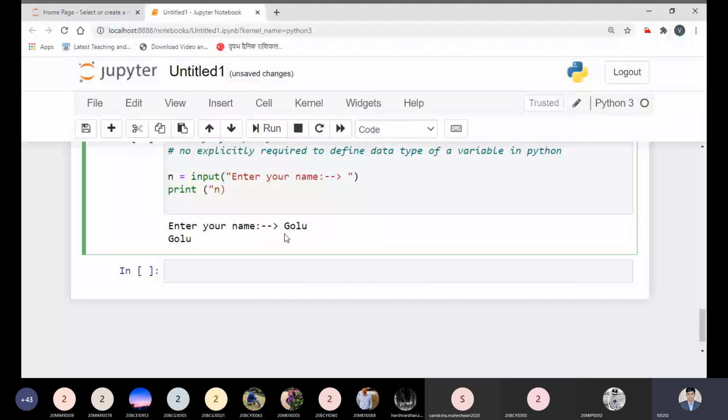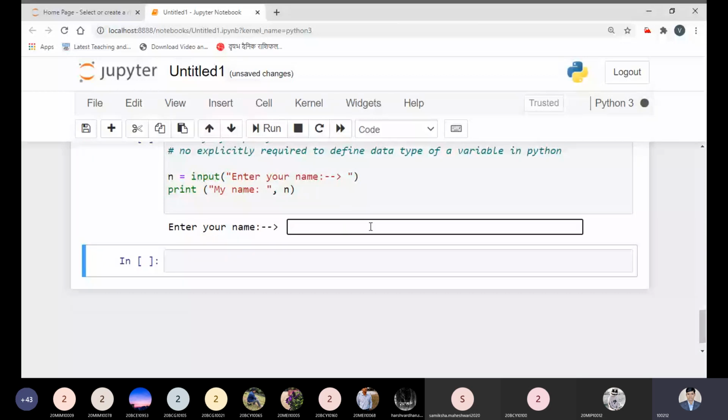Okay, I can write my code like this, and I will run it again. Now you will see. I have taken the name in the form of a string, so n will automatically be a string. If I take the input as an integer, then n will automatically become an integer.